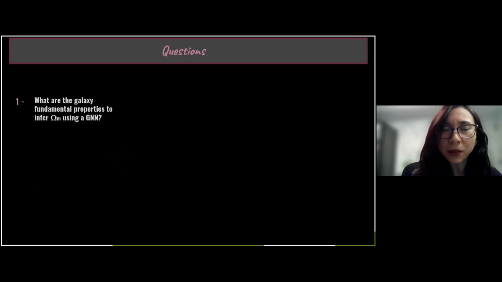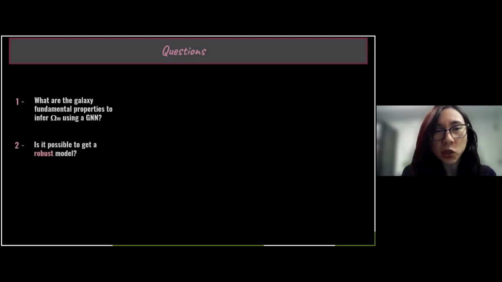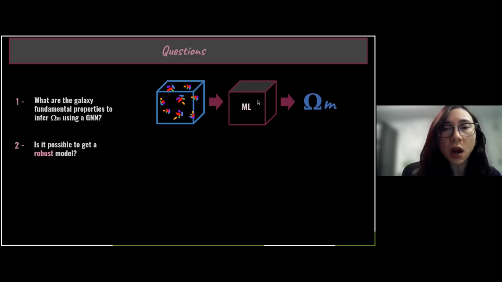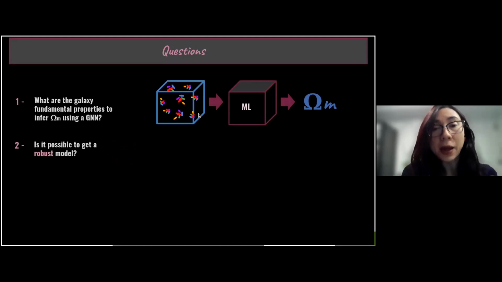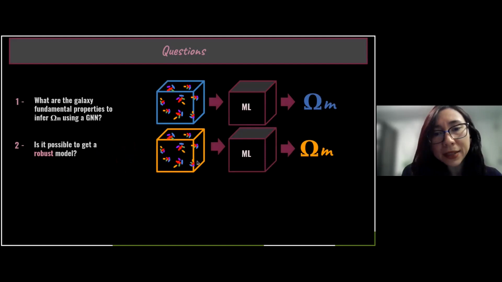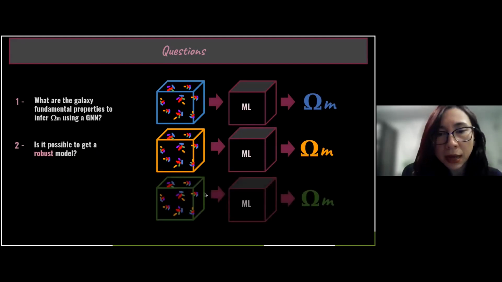Then the second question that we want to know is: is it possible to get a robust model? When we are training a machine learning model, we need to choose our data set. In this work, we have to choose the hydrodynamic simulation, so the subgrid model, that we use for our boxes of galaxies to infer omega matter. And then, after training the machine learning model, we want to test it on different hydrodynamical simulations, which were run using different subgrid models, okay?